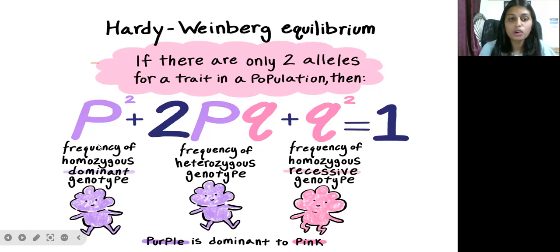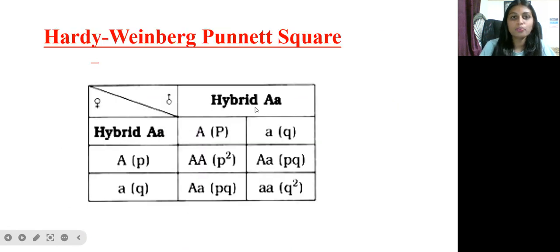P square means the frequency of homozygous dominant genotype, 2PQ is the frequency of heterozygous genotype, and Q square is the frequency of homozygous recessive genotype.